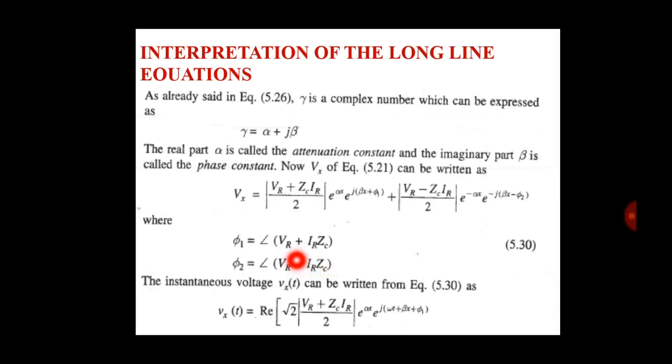The instantaneous voltage Vx of t can be written from equation 5.30.